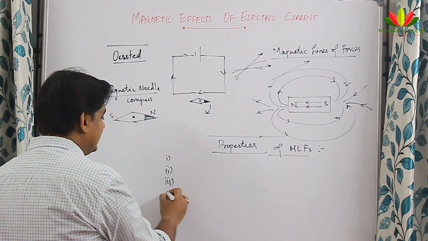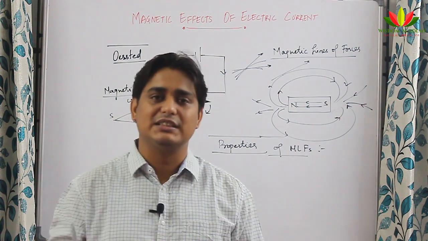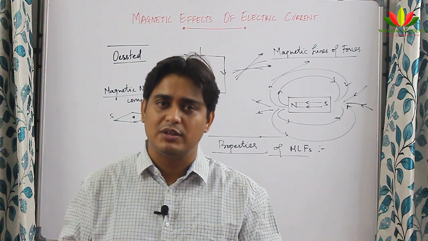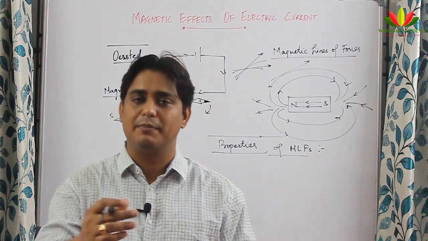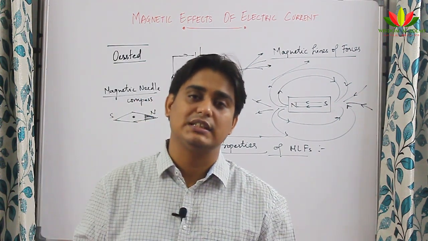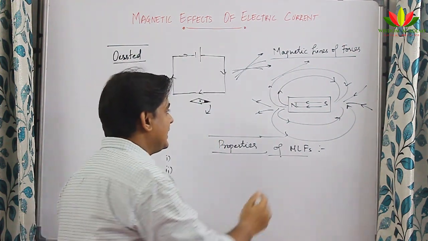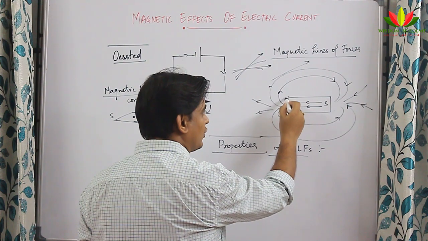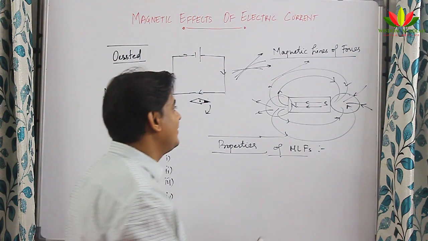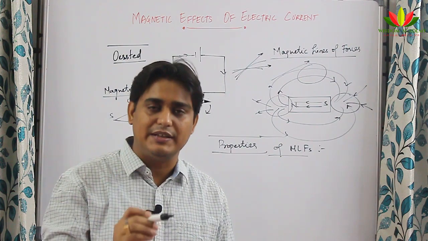Fourth point is the degree of closeness, right, please, the degree of closeness of magnetic lines of force is the measure of the strength of the magnet. I will repeat once again. The degree of closeness of magnetic lines of force is the strength of magnetic field. That means the place where these magnetic lines of force are close to each other, there the magnetic field is stronger, and where they are not that much close to each other, there the magnetic field is weak.